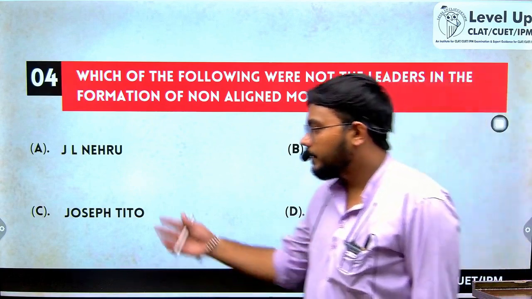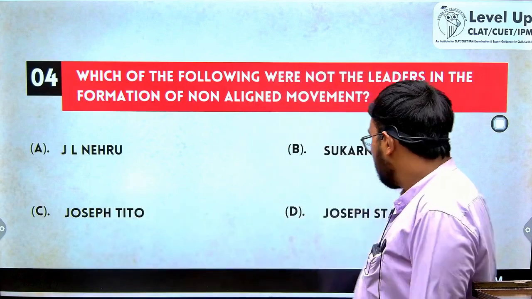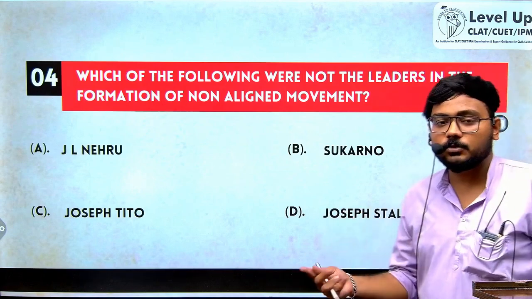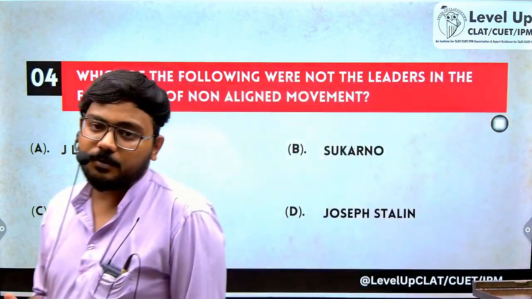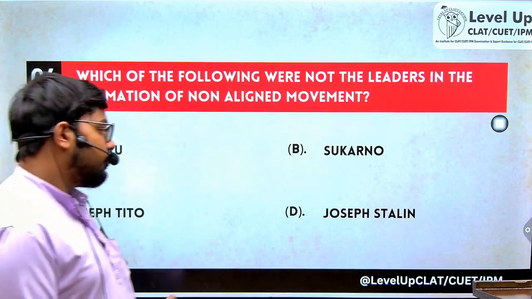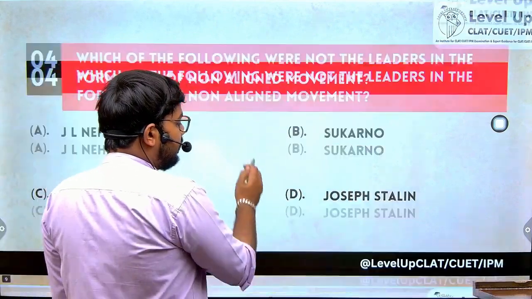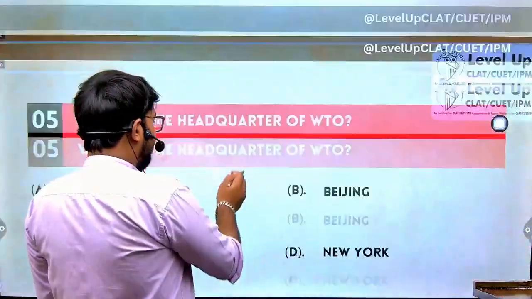Nehru ji was from India, obviously. Tito, and then Sukarno from the Philippines. So it is Joseph Stalin. Joseph Stalin was a leader from the USSR. He was a staunch supporter of communism. Hence, he is the answer. Joseph Stalin will be the answer.